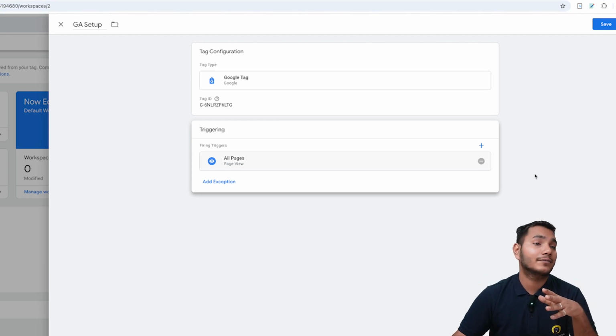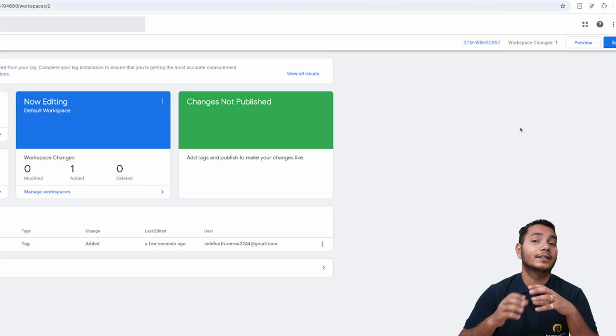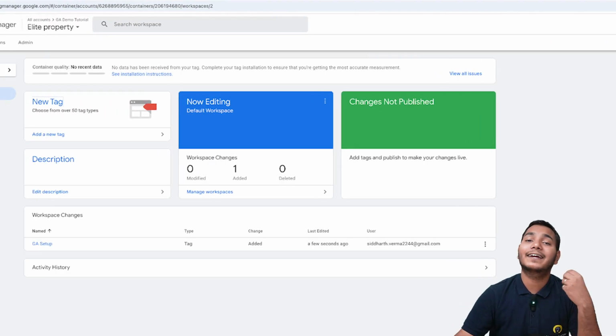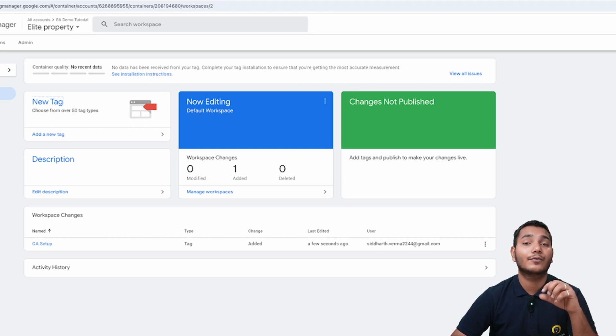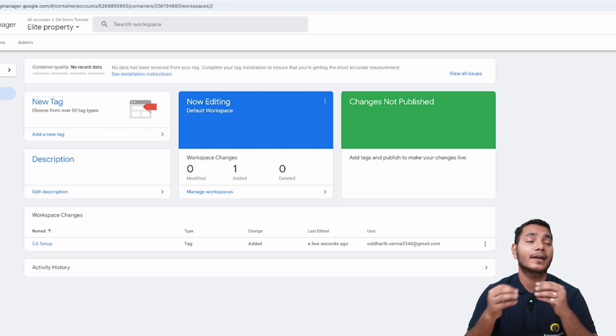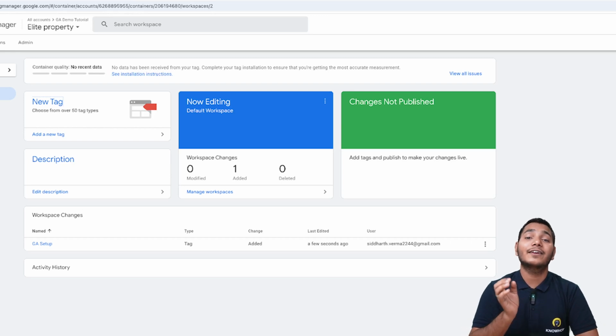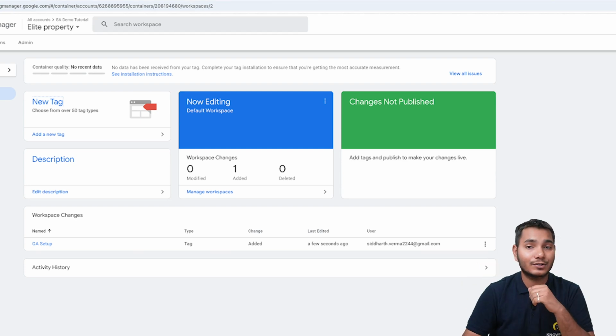Now as we click on the save button, this measurement ID will get connected to every page of your website automatically. So yes, we are now done with setting up our Google Analytics with our website. Now let's test whether your website got connected with our Google Analytics or not. How are we going to do that? We'll test from Google Tag Manager only.